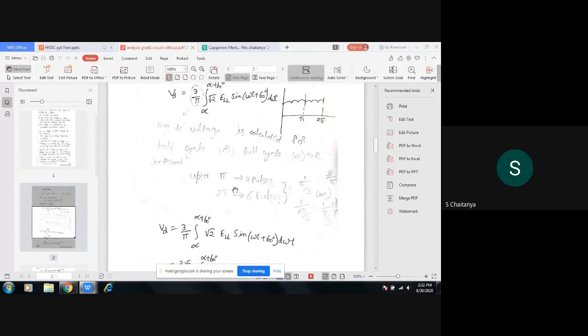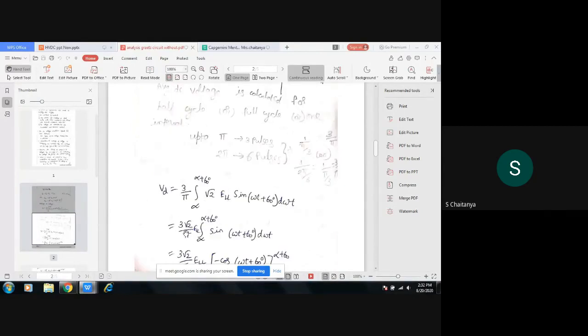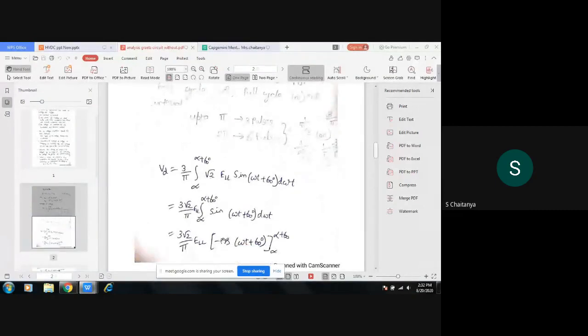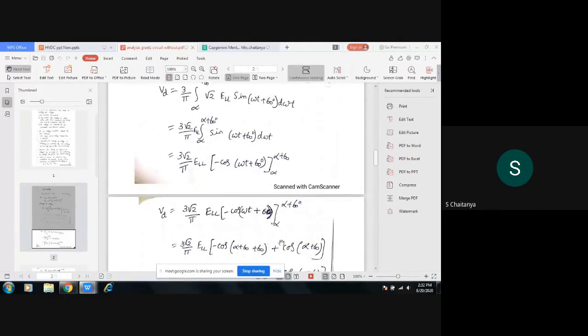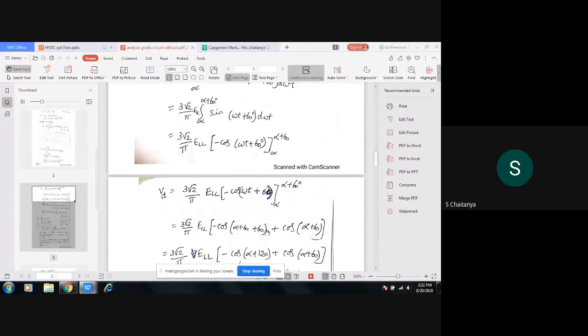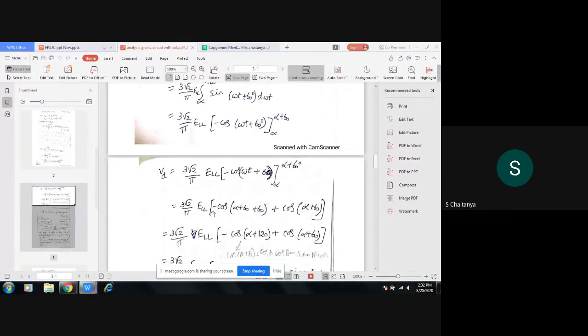So 3 by pi, and taking root 2 ELL common outside, 3 root 2 ELL by pi, integral from alpha to alpha plus 60. Take the integration of sin omega t plus 60, it will be minus cos omega t plus 60. Substitute the limits: in place of omega t, alpha plus 60, it becomes alpha plus 120, so minus cos alpha plus 120, plus cos of the lower limit alpha plus 60.